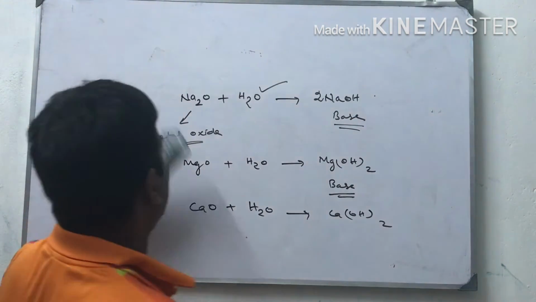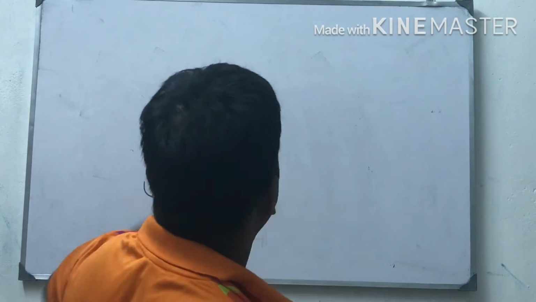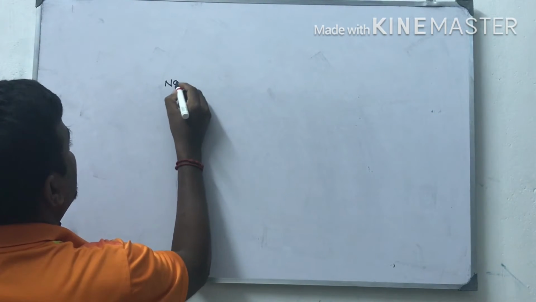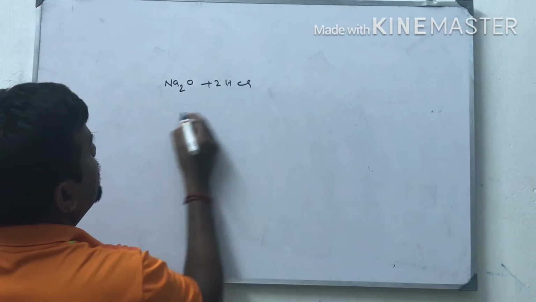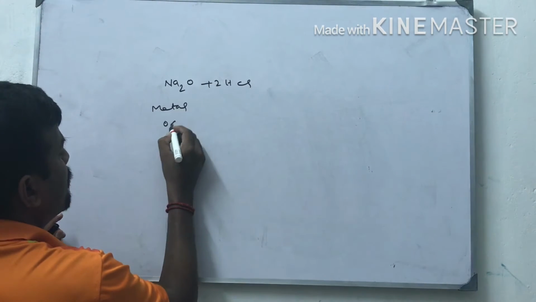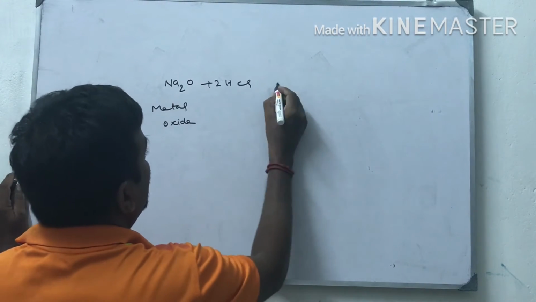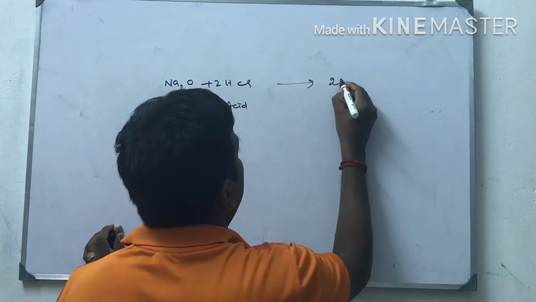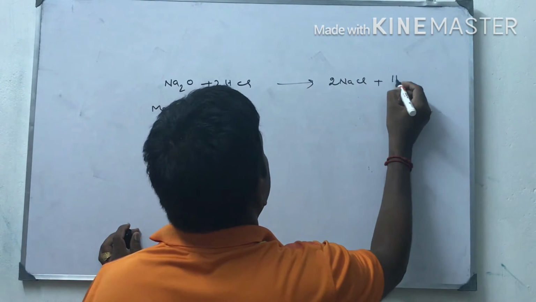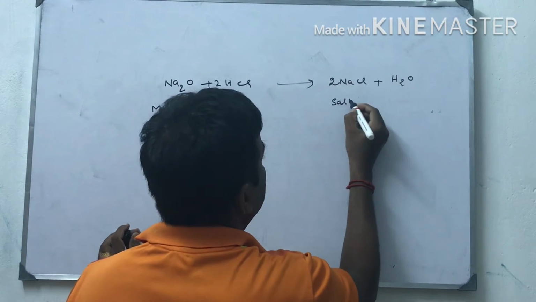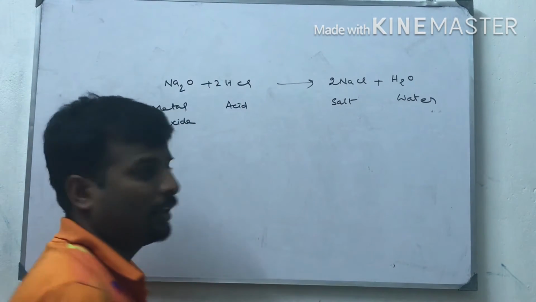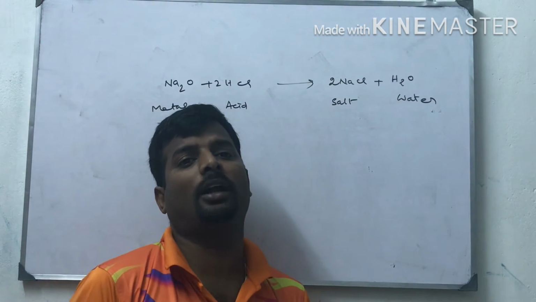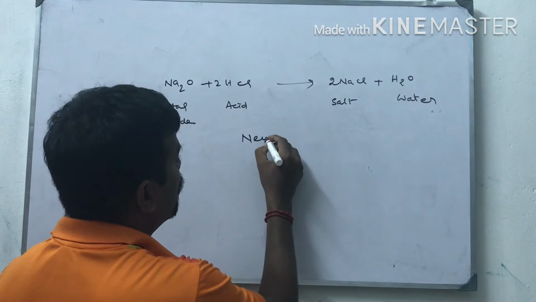One more evidence: what happens when a metal oxide reacts with an acid? Let us see the example of a metal oxide, Na2O plus 2HCl. This metal oxide behaves as a base, and this is hydrochloric acid. Acid and base react to give salt and water: 2NaCl plus H2O. This is a salt, this is water. This is the second evidence. Whenever a metal oxide is a base, it will react with an acid to give salt and water. This reaction is called a neutralization reaction.